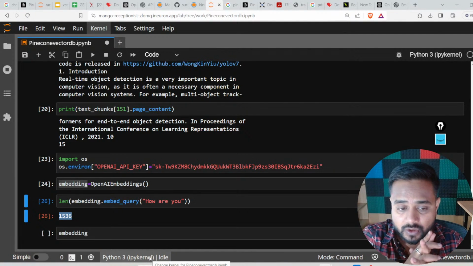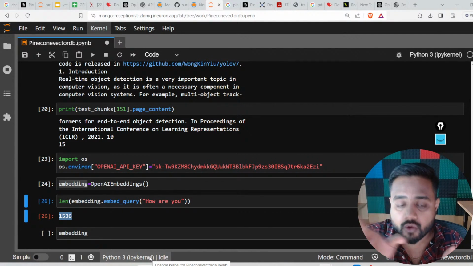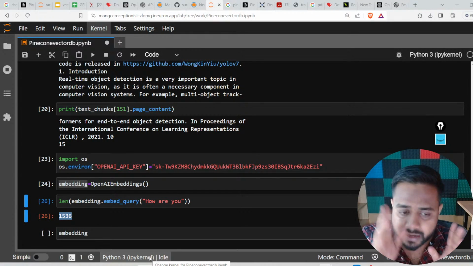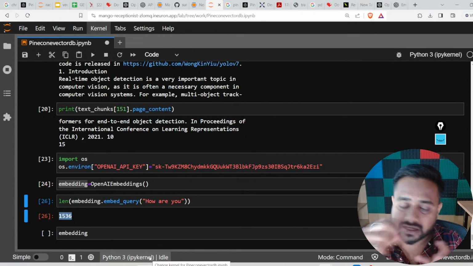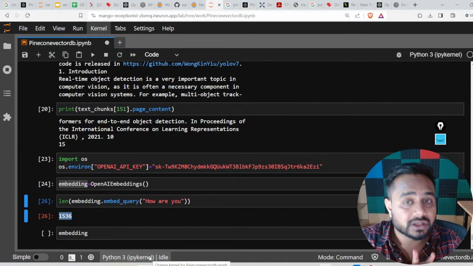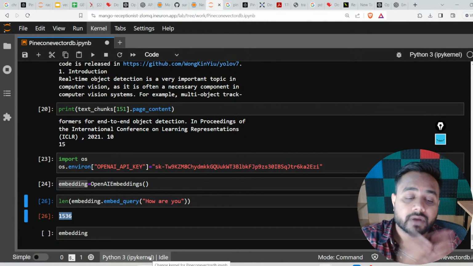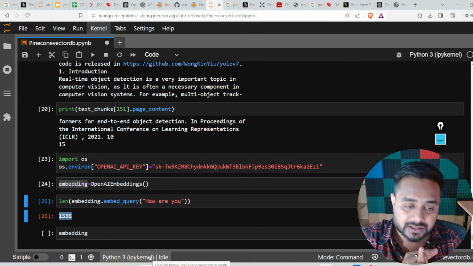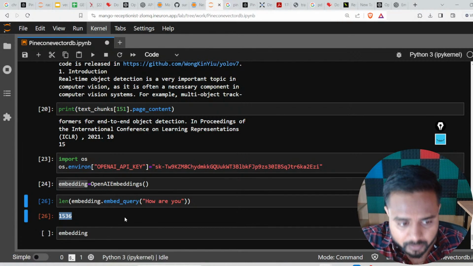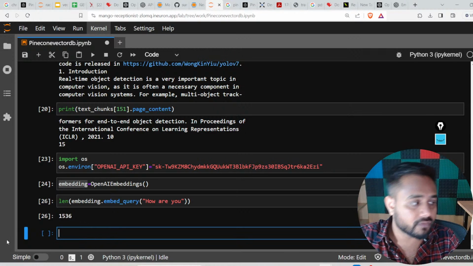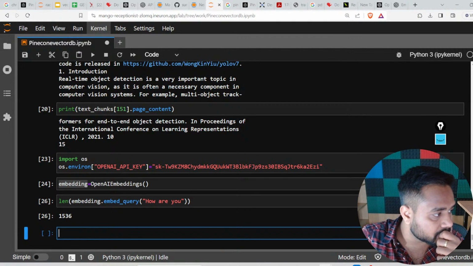Getting my point, guys? Yes or no? Here is my sentence, "how are you". I gave this sentence, and based on it, it has generated one vector, and the size of the vector is 1536. Got it? I hope this part is clear to all of you. Now I got the vector, and I got the length also.